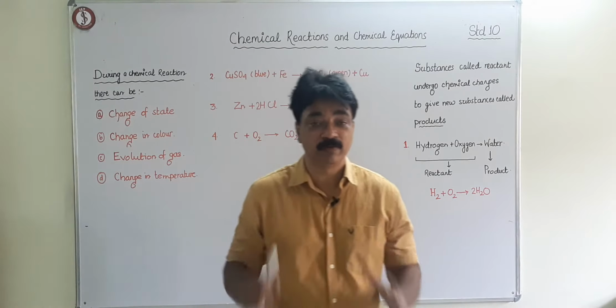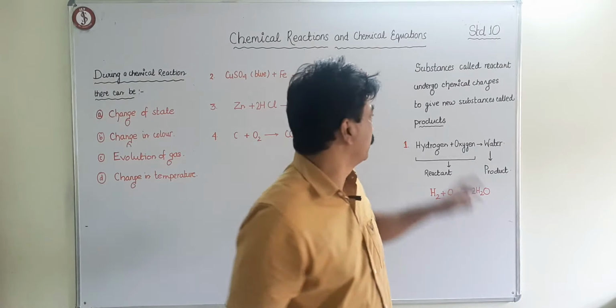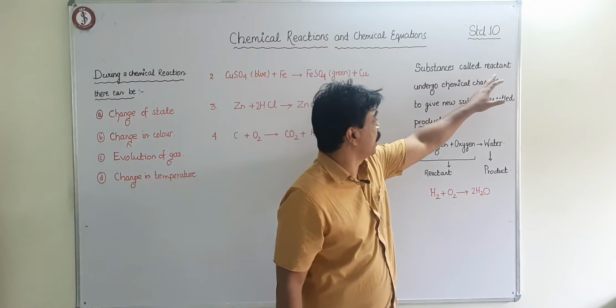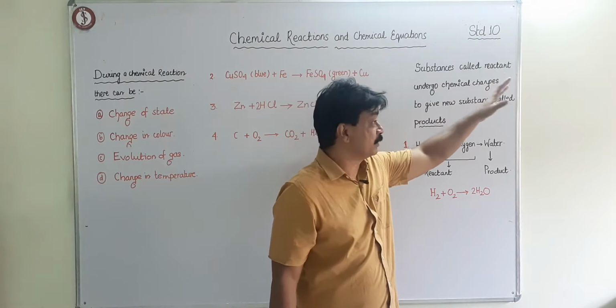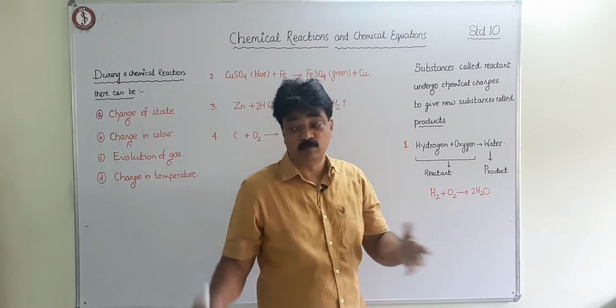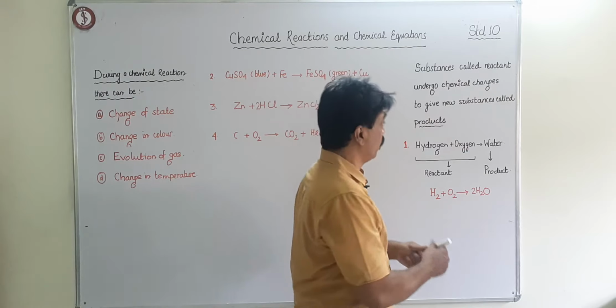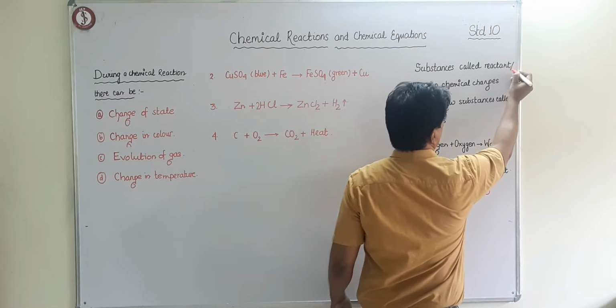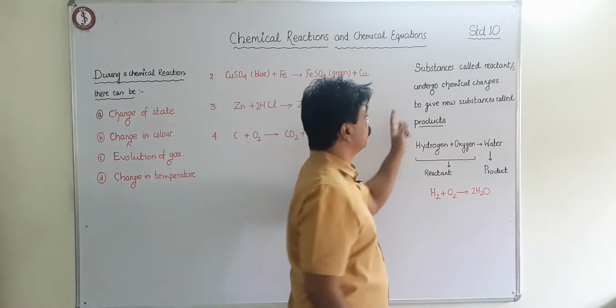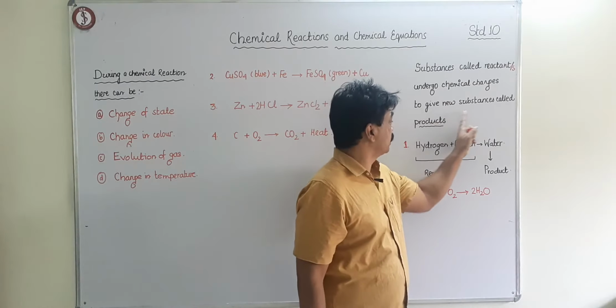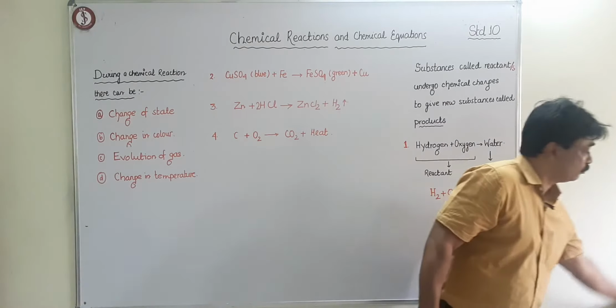What is a chemical reaction? In a chemical reaction, substances called reactant or reactants undergo chemical changes to give new substances called products. There can be two reactants, and there can be a single reactant. So substances called reactant or reactants, I can put one oblique, undergo chemical changes to give new substances called products.